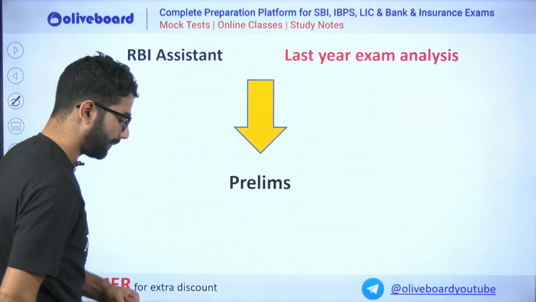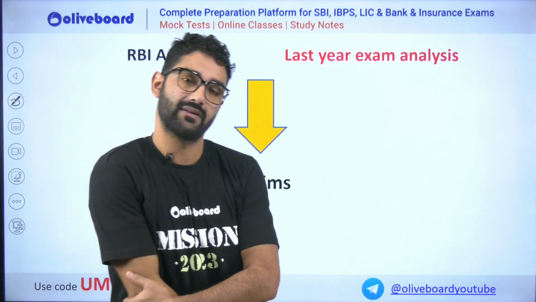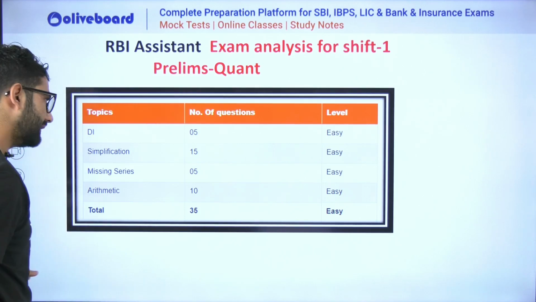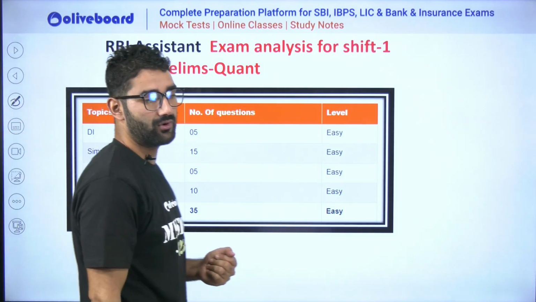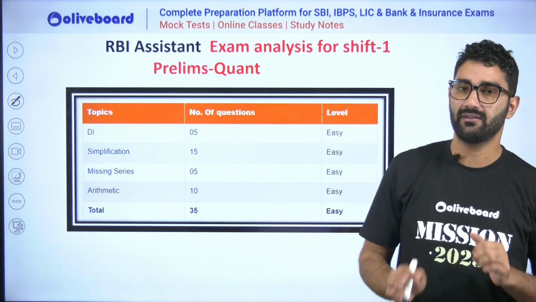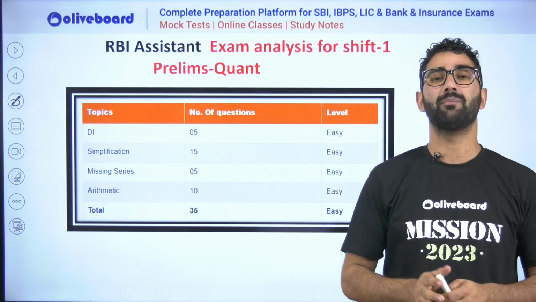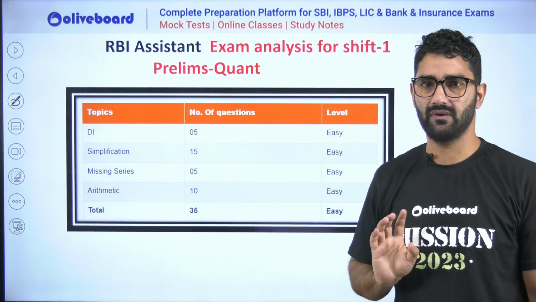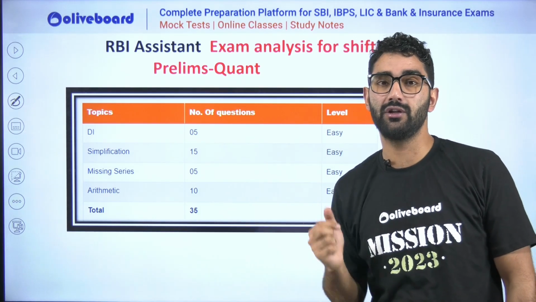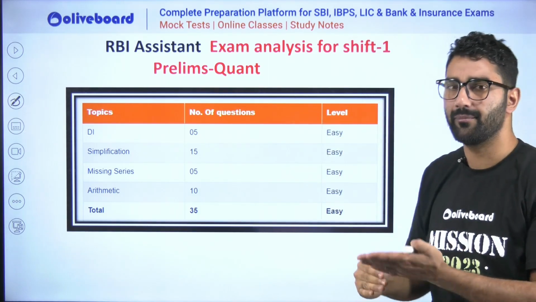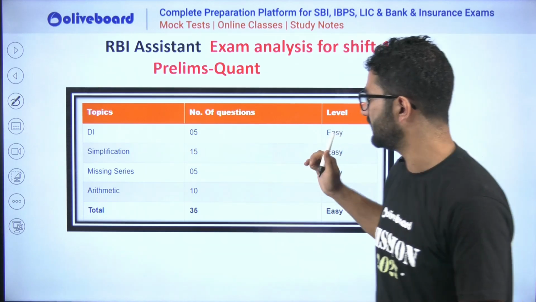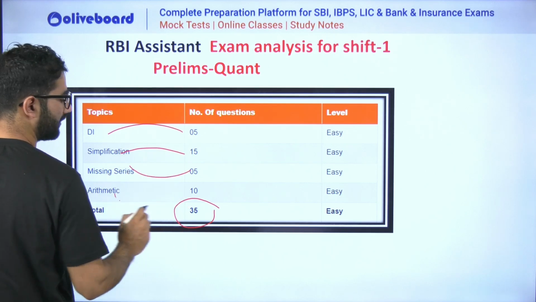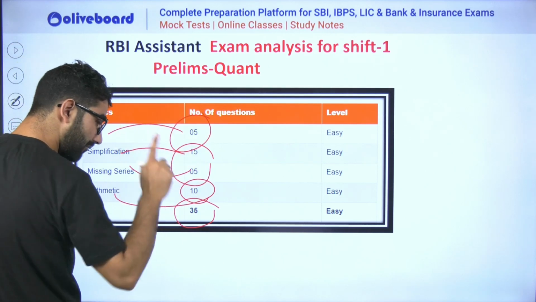Sir, if we go RBI assistant prelims exam analysis, what has been asked and all that? Yes, sir. I told you that you will be asked a simple pattern, not too many complicated questions in RBI assistant, just simple questions as compared to other exams. If we compare with the LIC AAO, SBI Clerk and all that, it will be quite simple. Okay, 35 questions. DI was 5, simplification 15, missing series this, arithmetic 10. So we can compare on the basis of this.